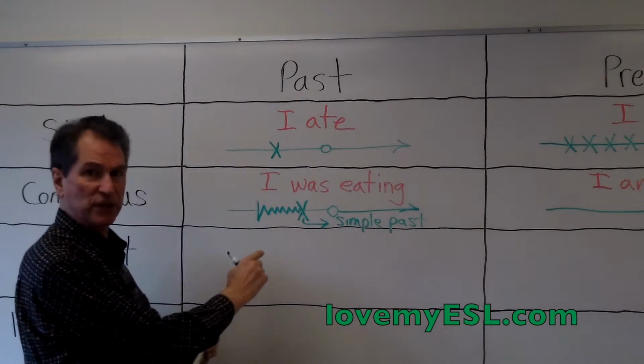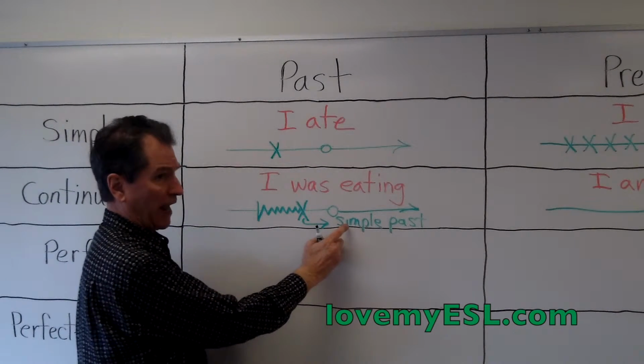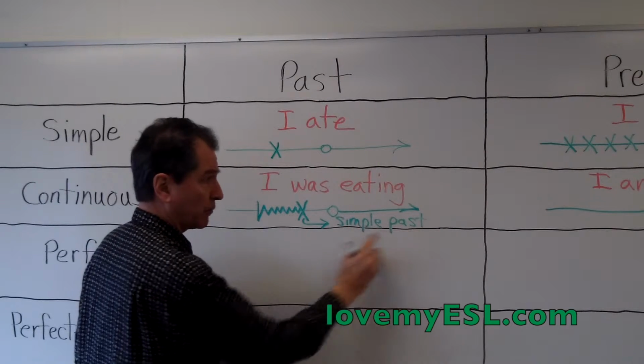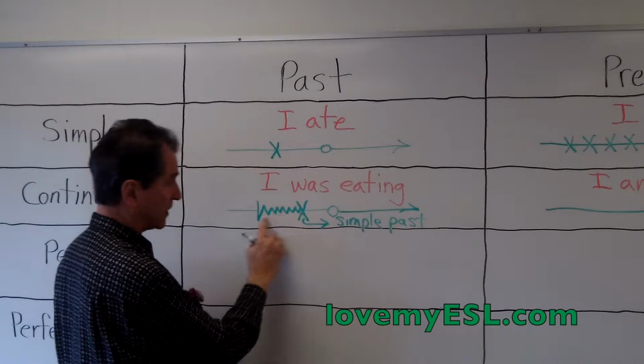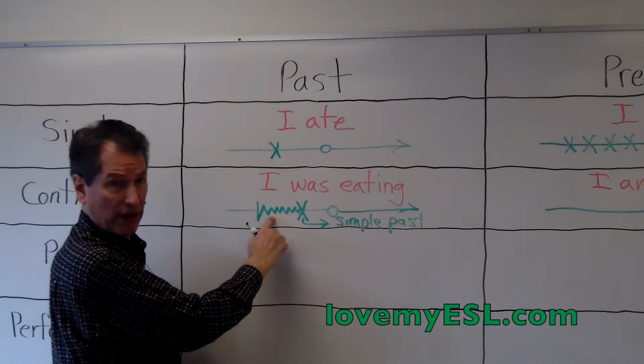So, for example, you would say, I was eating a banana when the telephone rang. The telephone rang would be simple past. That's the action at the end of this longer action. And I was eating a banana, that's the longer action.